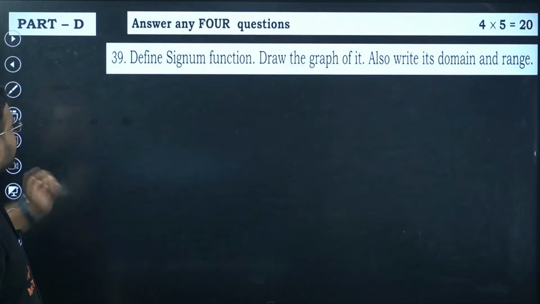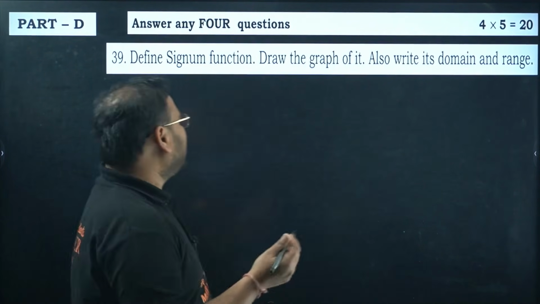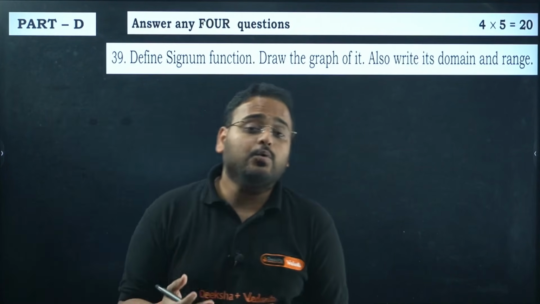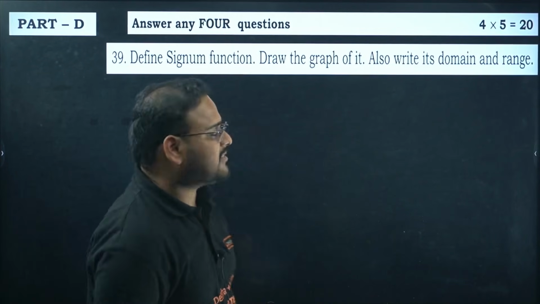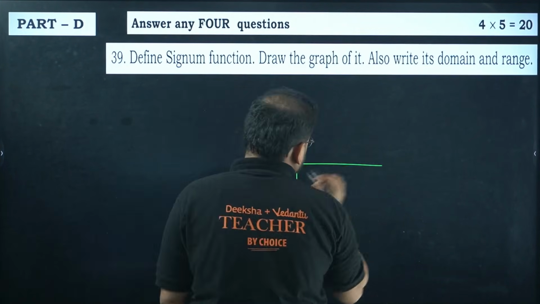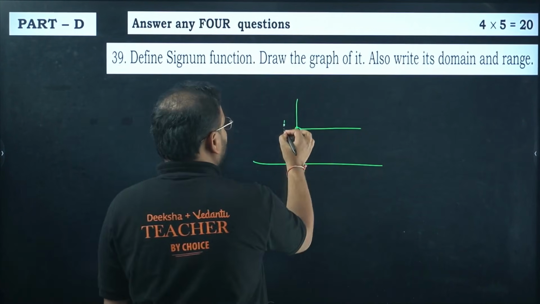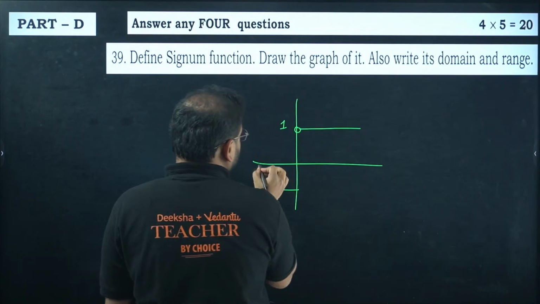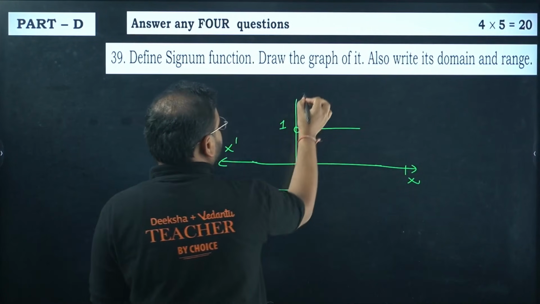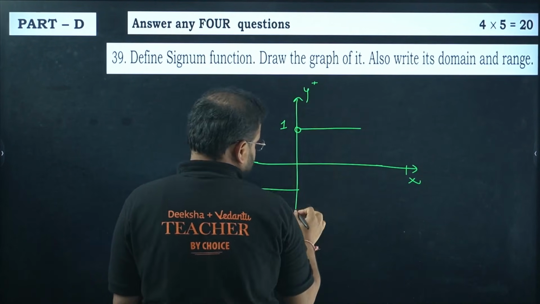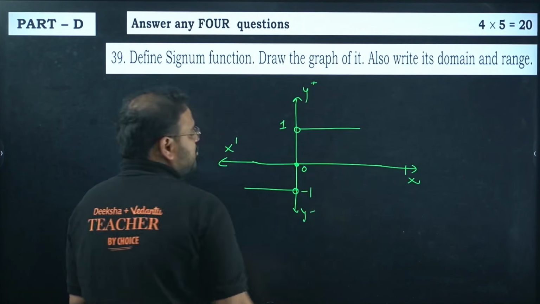Let's do it. Now define the Signum function, draw the graph of it, and also write the domain and range. A very simple question. Definition, use the NCERT, but if I have to tell you, it is basically the function which helps you understand the sign, the plus or minus sign. For all the positive values of real numbers, this remains as 1. For all the negative values of real numbers, this remains as minus 1. Again open over here, and at 0 it will be simply 0. This is your Signum function.